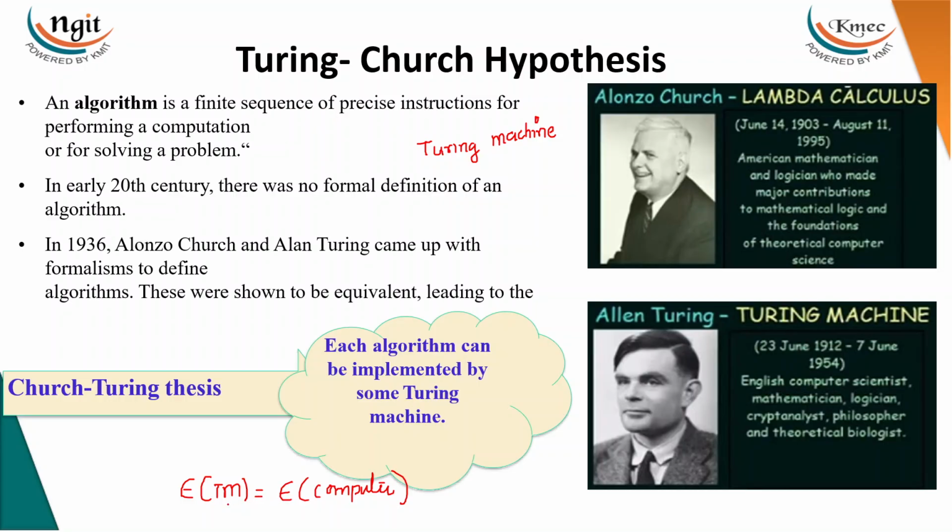If a problem is solvable by the computer, then it is also solvable by the Turing machine, and vice versa. You can't give any problem which is only solvable by the Turing machine but not by the computer, or any problem which is only solvable by the computer but not by the Turing machine. That's why we say that both have equal power.